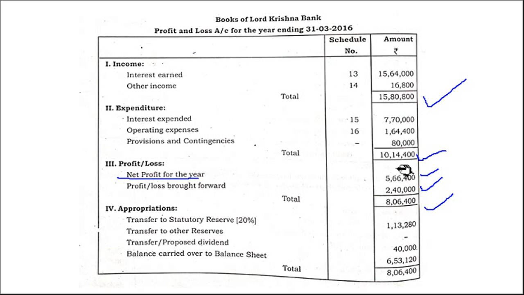So 5,66,400 into 20%, 1,13,280. Clear? And proposed dividend, 40,000 is there. So balancing figure: 8,06,400 minus 1,13,280 minus 40,000. Balancing figure will be 6,53,120. This should be transferred to the balance sheet. So whatever we have shown is how we have utilized it. Clear? Thank you.